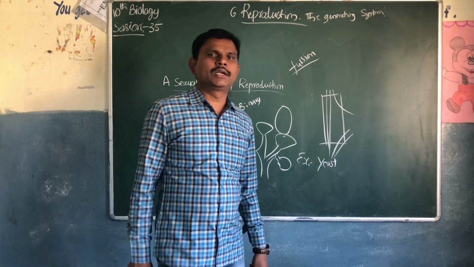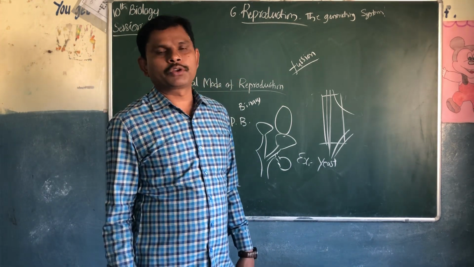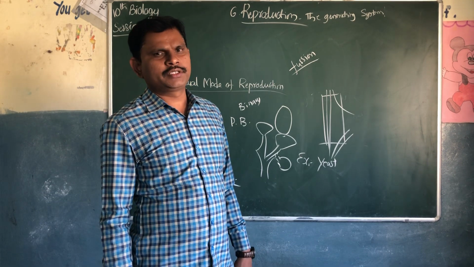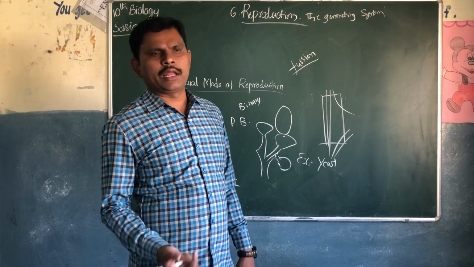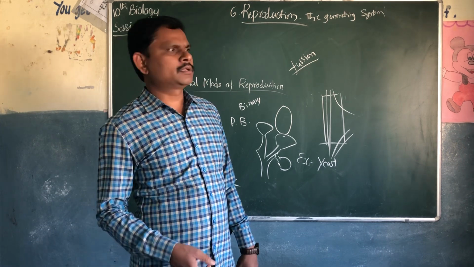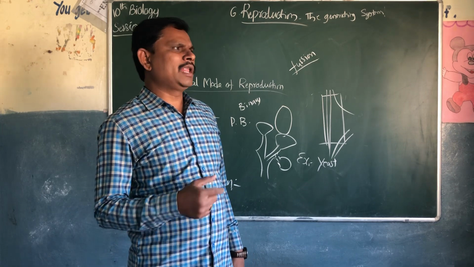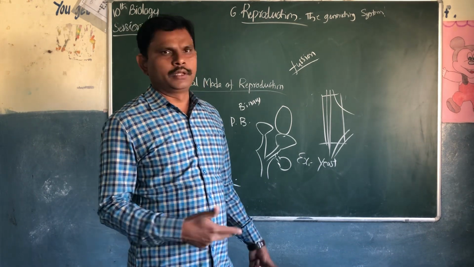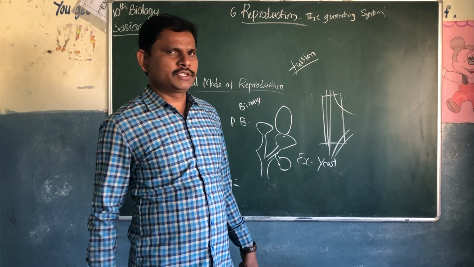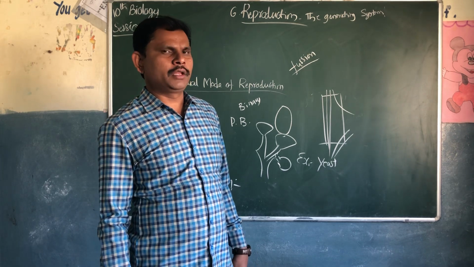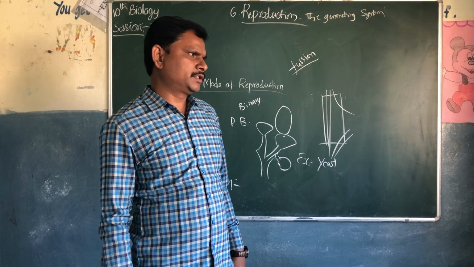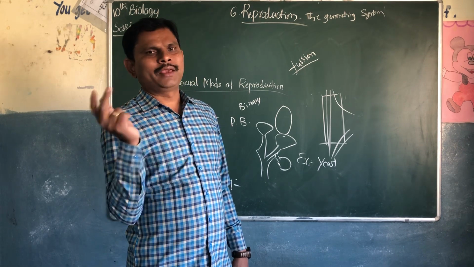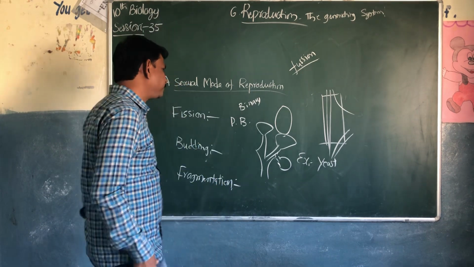So this is the introduction class of reproduction, the generating system for future generations, whether plants or animals, single-celled or multicellular, living on land, in forests, deserts or water. Reproduction is very important for future generations. If there is no reproduction, their generation will be destroyed and they will become extinct.